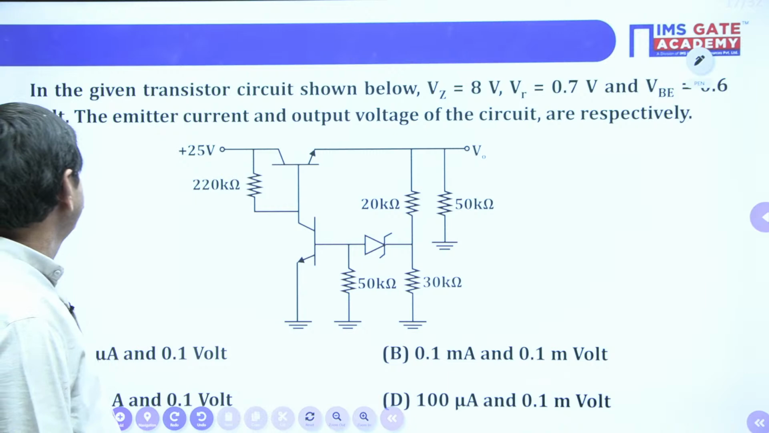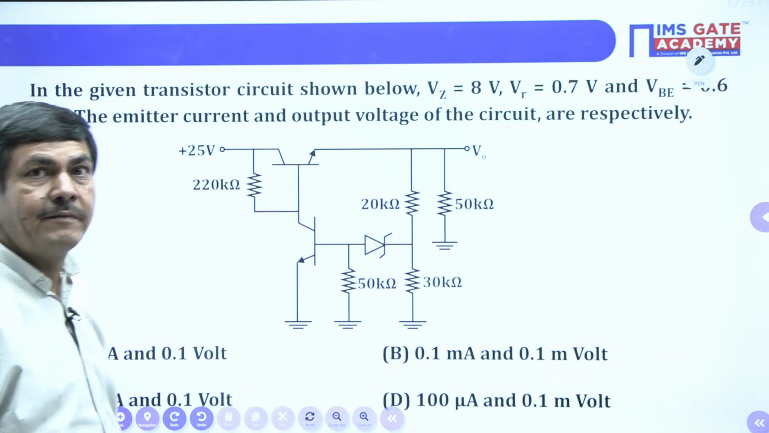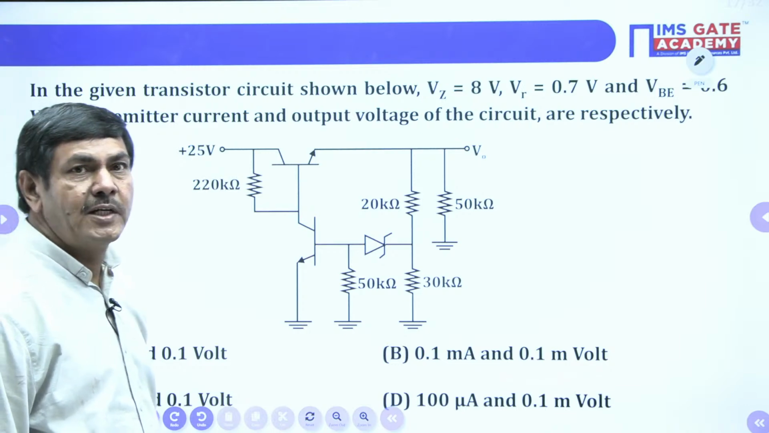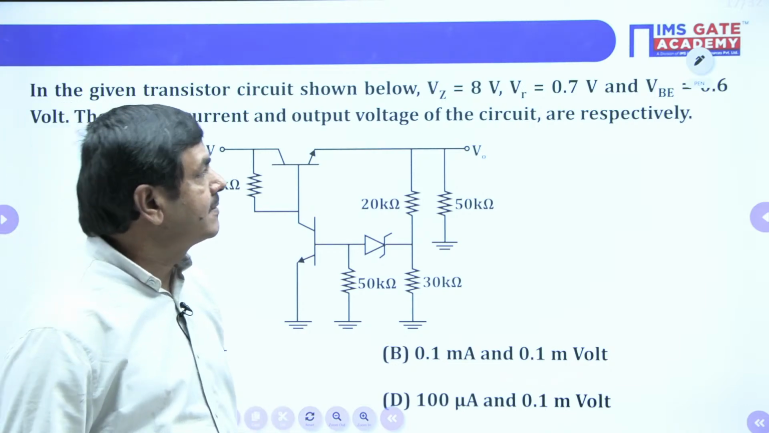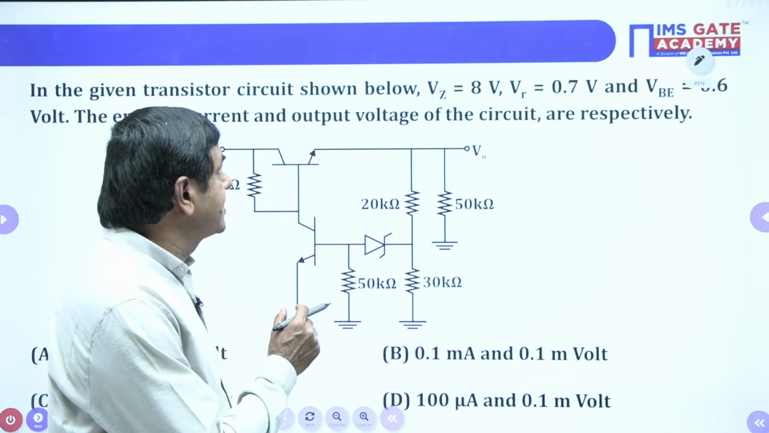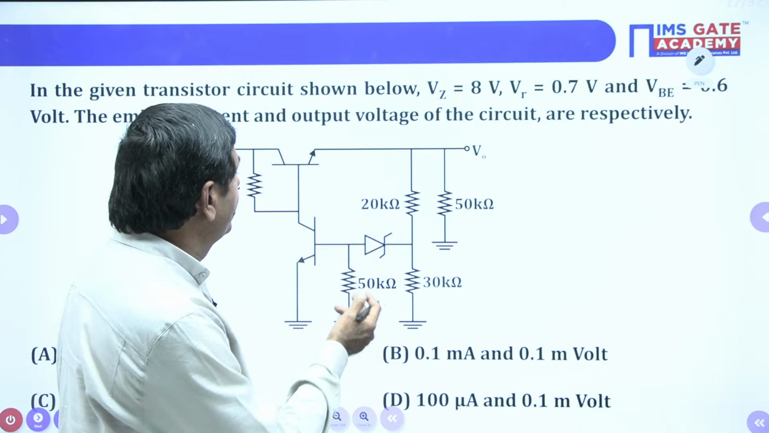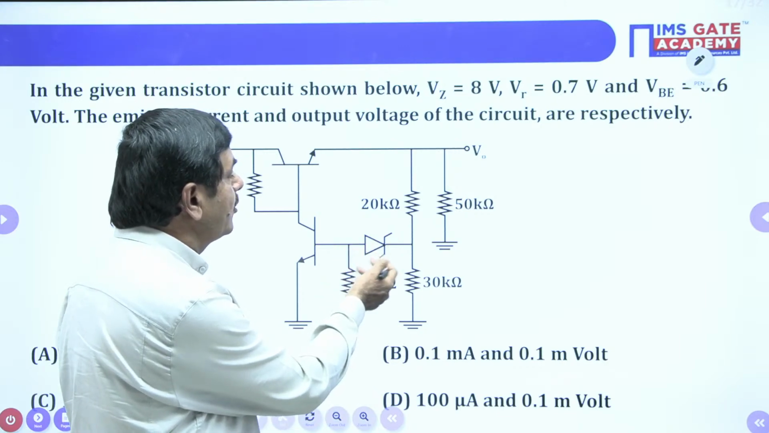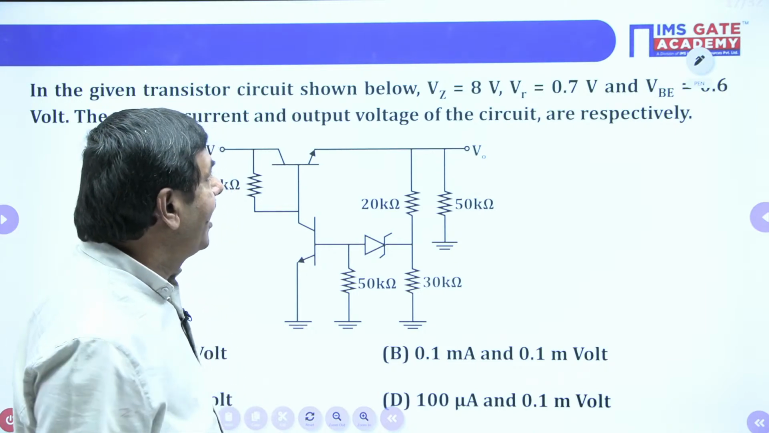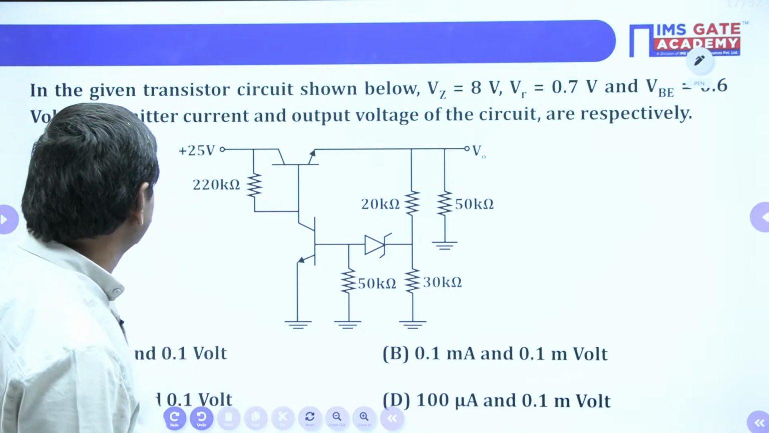What is the given problem? In the given transistor circuit shown below, VZ equal to 8 volts, the voltage across the Zener diode is given as 8 volts. VR equal to 0.7, the voltage drop across this. VR equal to 0.7 means when the Zener diode is forward biased, it can have 0.7 volts. It acts just like a diode here. And VBE is 0.6 volts, the base to emitter voltage.